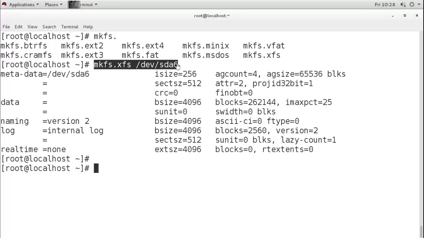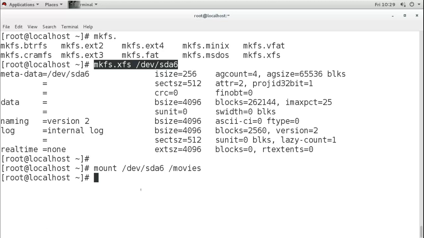We have created the directory already, so I will use the mount command, /dev/sda6, which will mount on movies. And now it is mounted, and now we can use it.